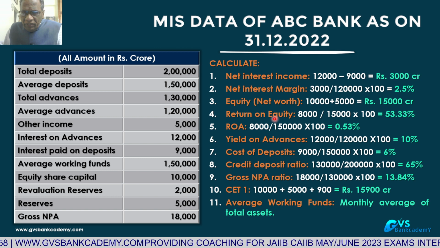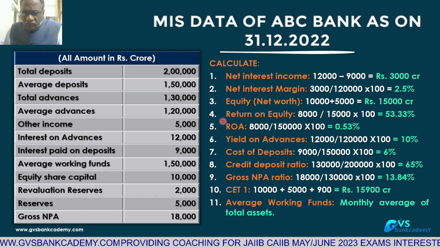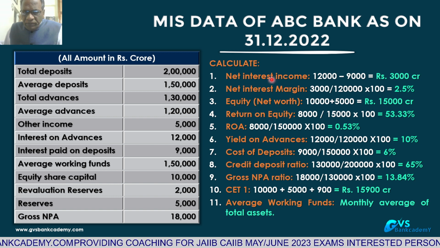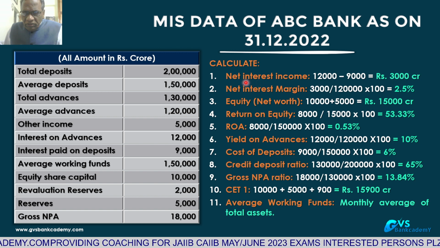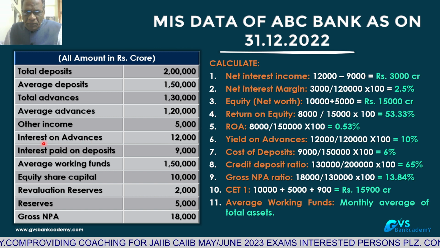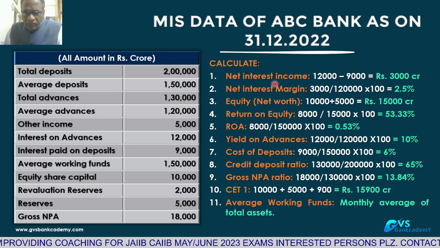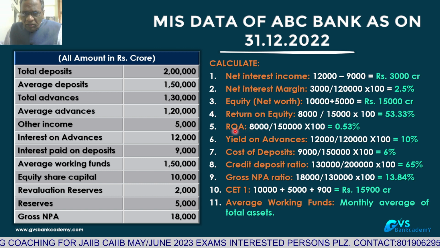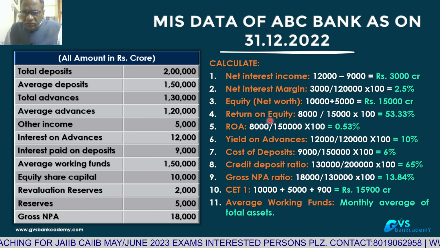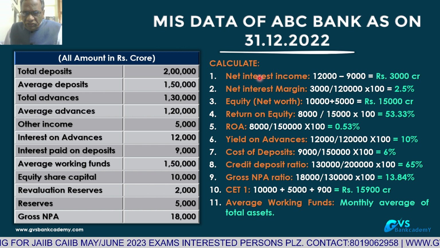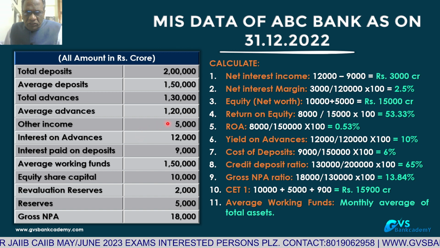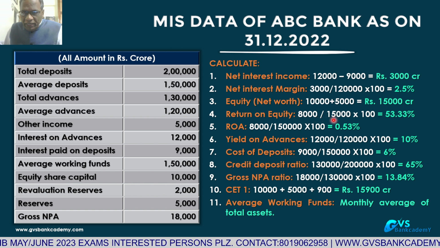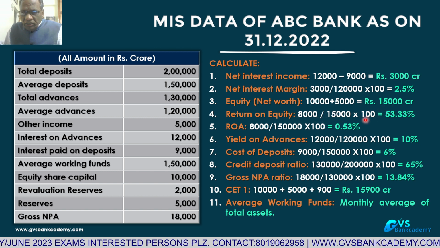Fourth question, return on equity or return on net worth. It is equal to net interest income 3,000 plus other income 5,000, total 8,000, divided by net worth 15,000 crores, into 100.